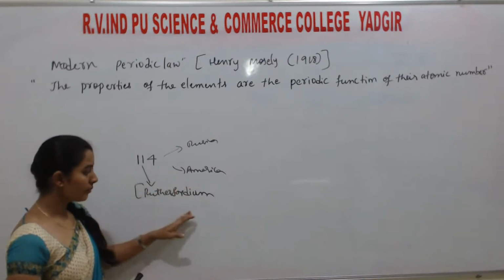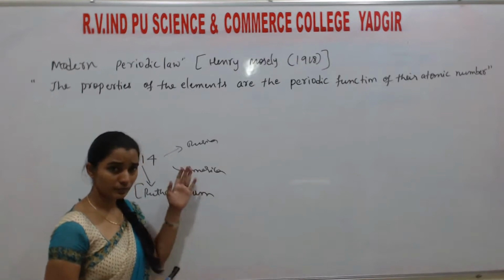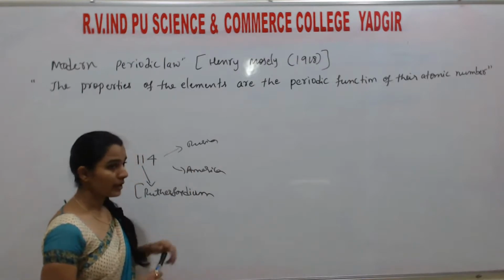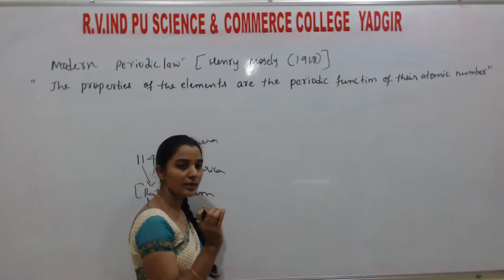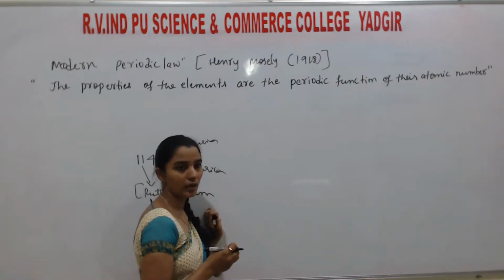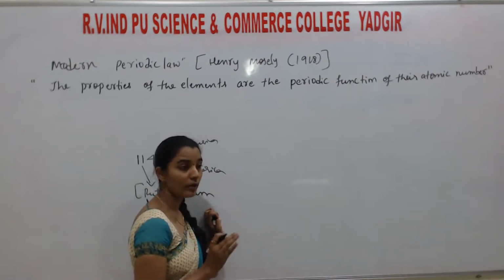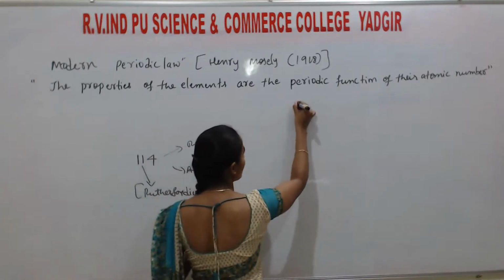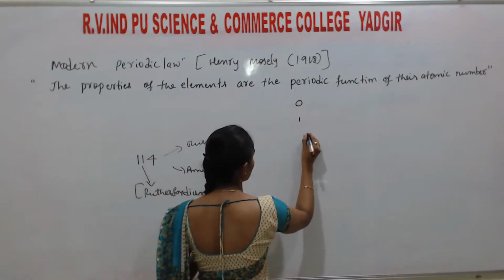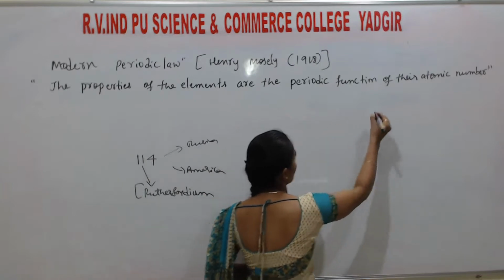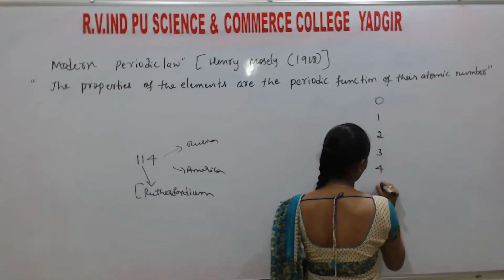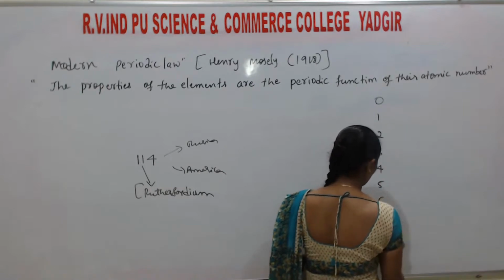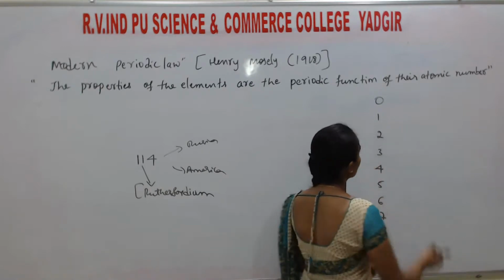So to overcome this type of dilemma, they suggested how to write the names of elements with atomic number greater than 100. Listen here: 0, 1, 2, 3, 4, 5, 6, 7, 8, 9.